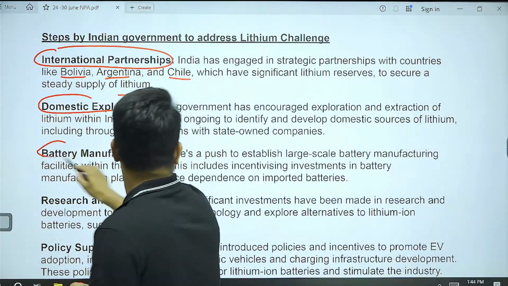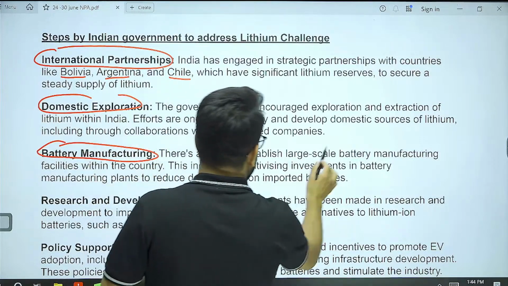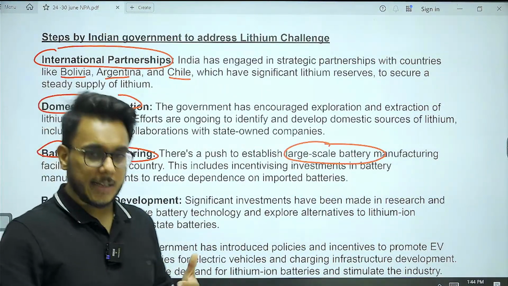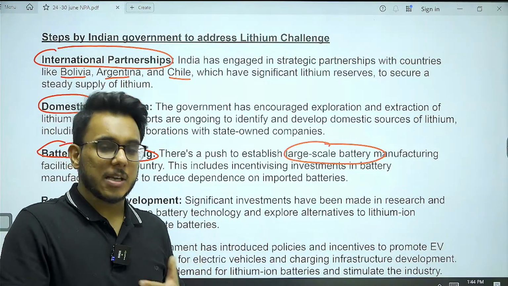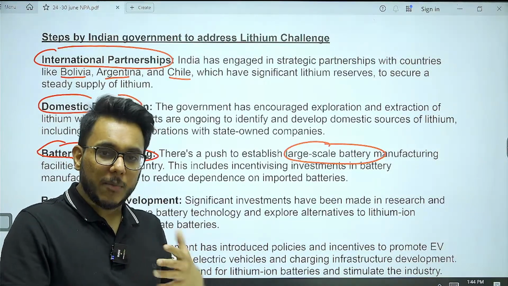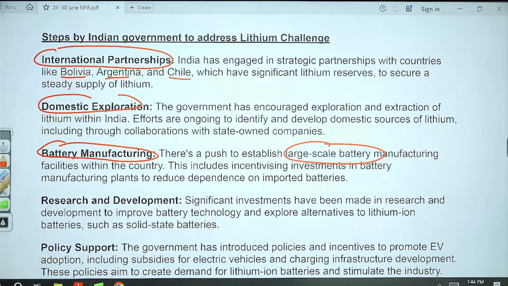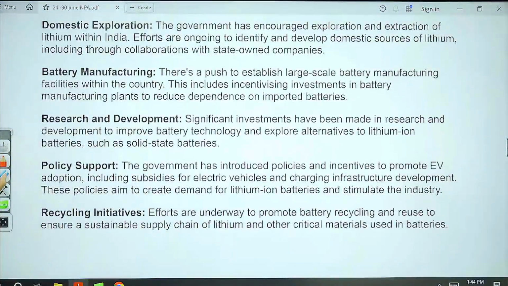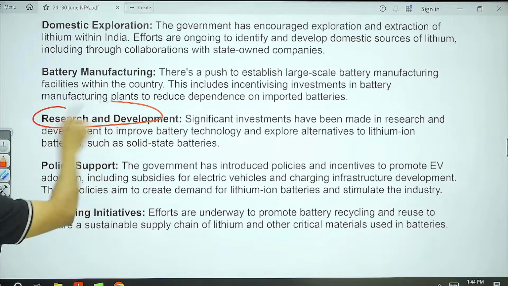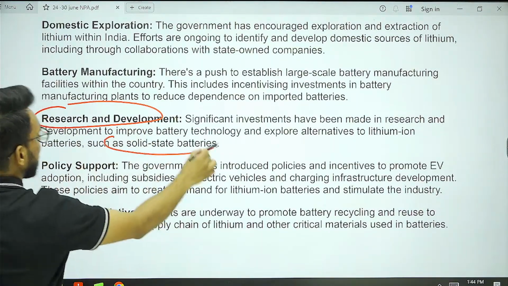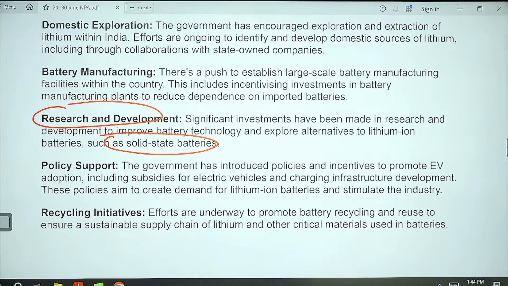Then we are pushing battery manufacturing in India with the domestic manufacturers, so that once we get the lithium, we need not import the battery components. Then research and development is being supported under the FAME scheme. There can also be solid state batteries that can be used. Solid state batteries are even more durable, so the research is going on.